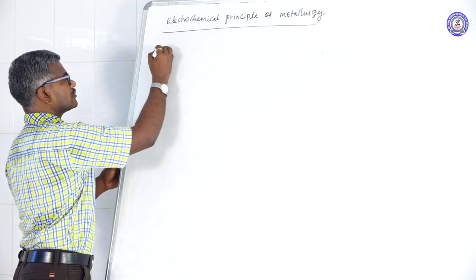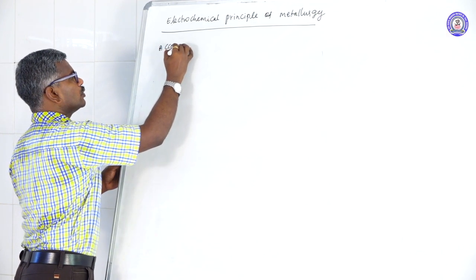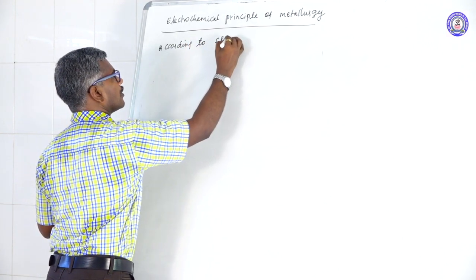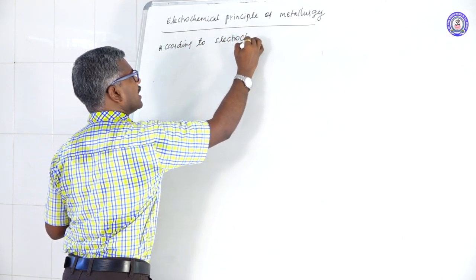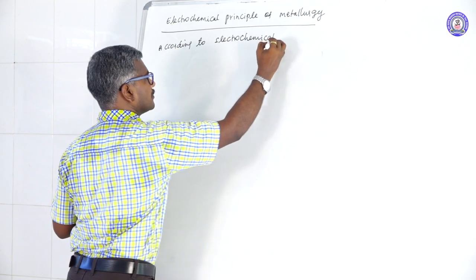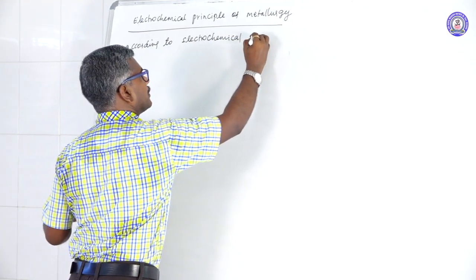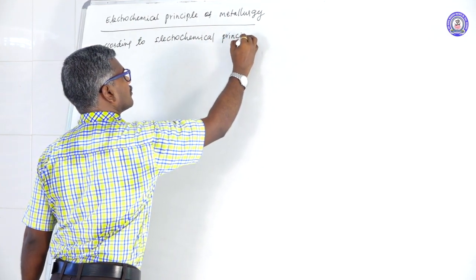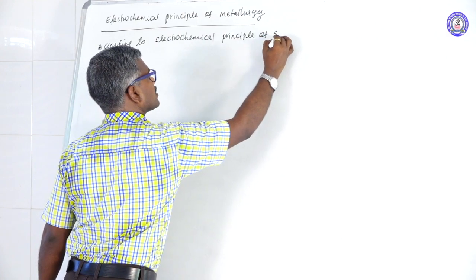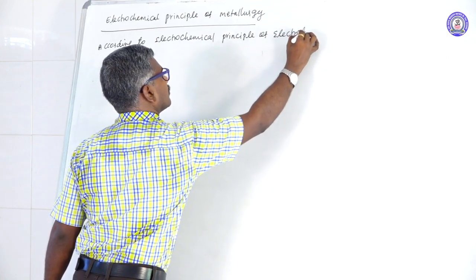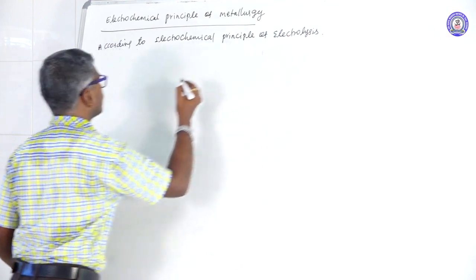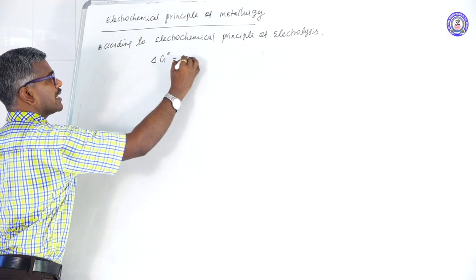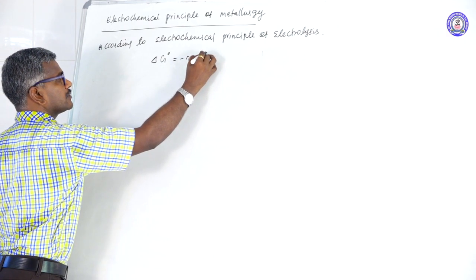For example, according to the electrochemical principle of electrolysis, this is the formula: delta G naught equals minus nFE naught.